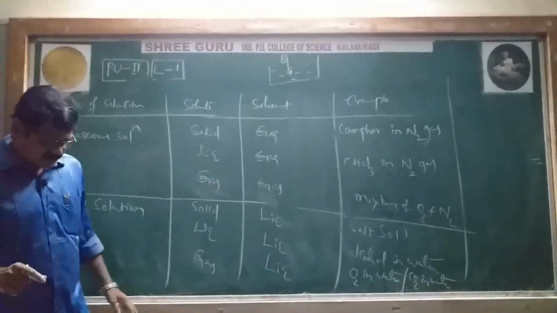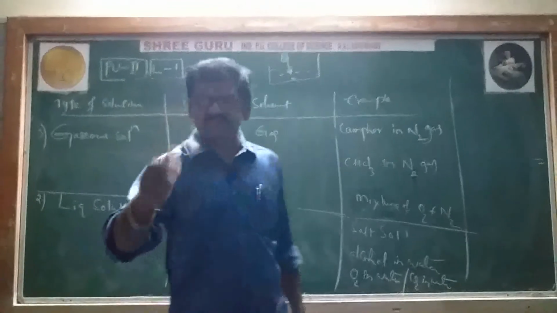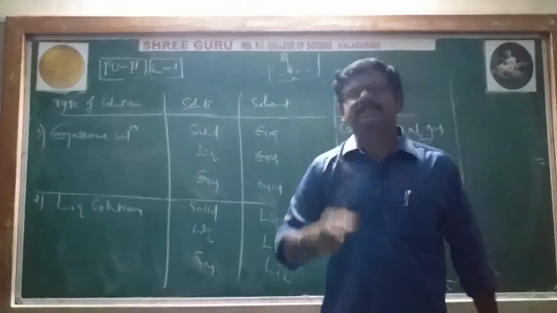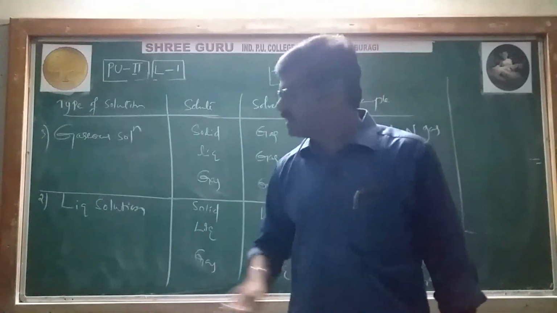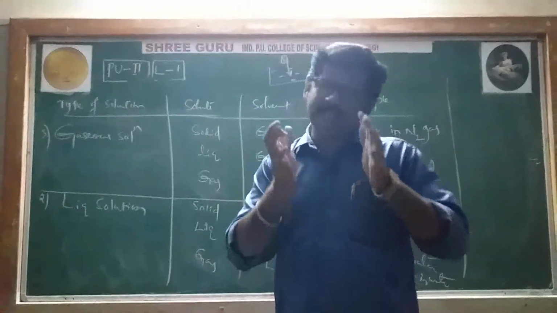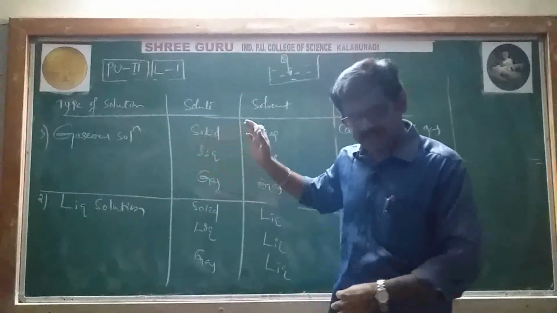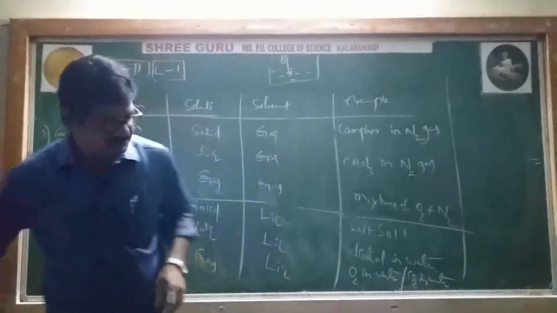That's it. Based on the physical state of both solute as well as solvent, 9 types of solutions are there. In solid solutions 3 types, liquid solutions 3 types, as well as gaseous solutions also 3 types only. Okay, right. Next.